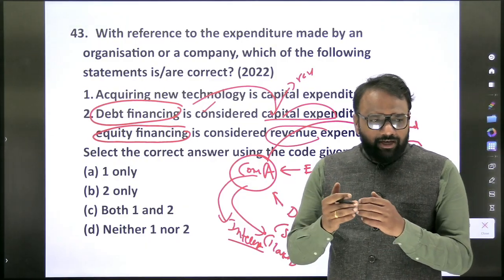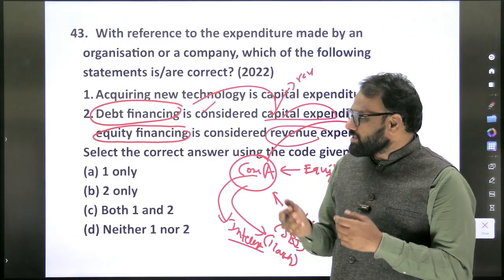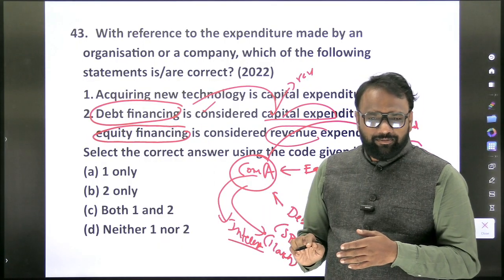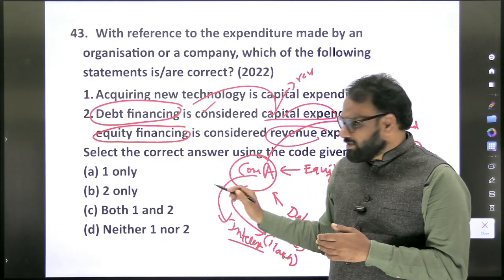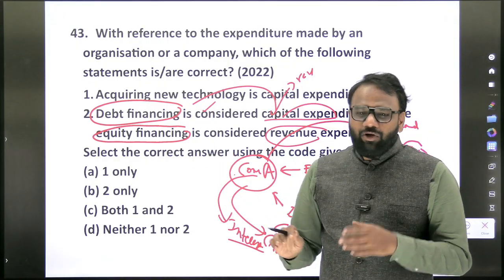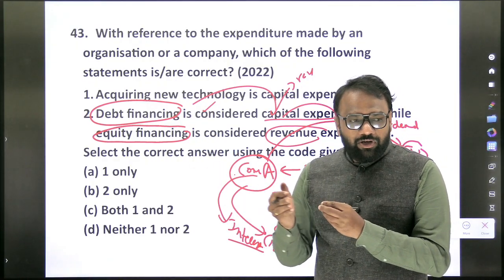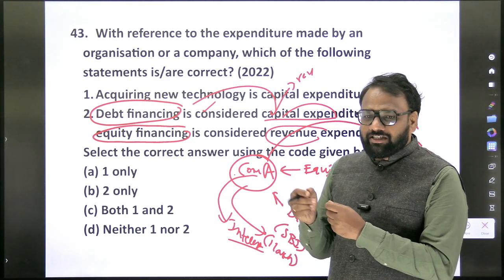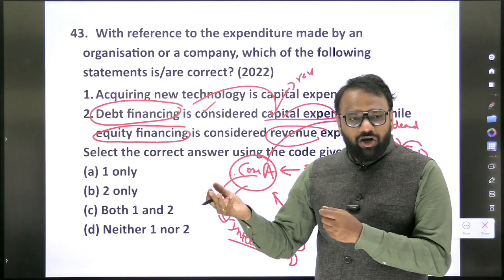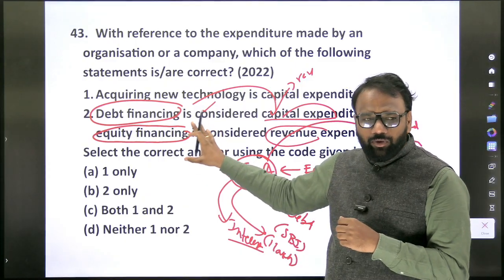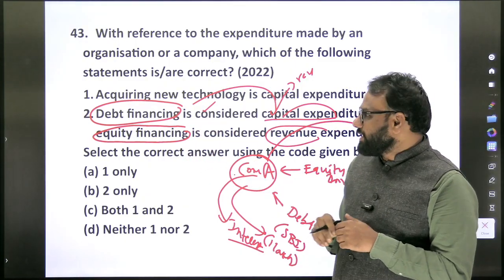In other aspects, how they have discussed it, debt financing means when a company gives loans to others, when a company invests in others. Now with one interpretation we shall come to a conclusion; we shall not go into those deeper aspects, because it will cause confusion. What exactly is debt financing? Whether the company is investing in others or borrowing from others. So with this interpretation, we can conclude the second statement is wrong.